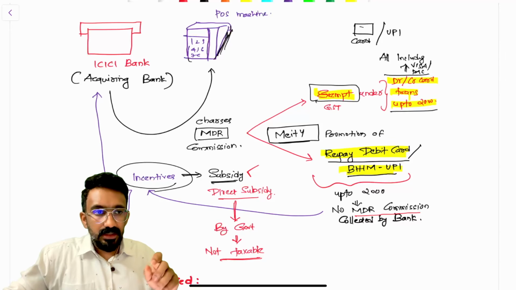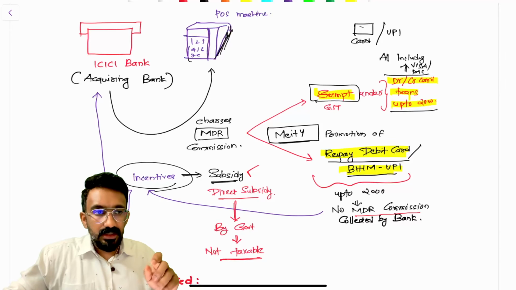Now, the government says that I wanted to further promote Rupay and NPCI transactions like UPI, right? BHIM UPI, Rupay, if you use these payments, I wanted to further help you. What is it? They told the banks, hey, banks, do not even collect any commission from the merchants. The 10 rupees itself, not there.